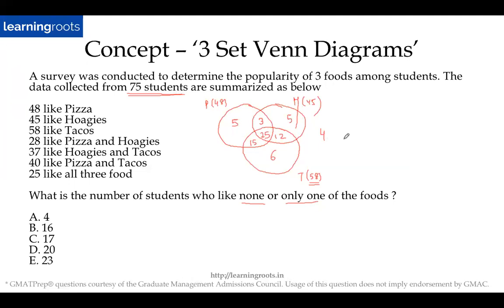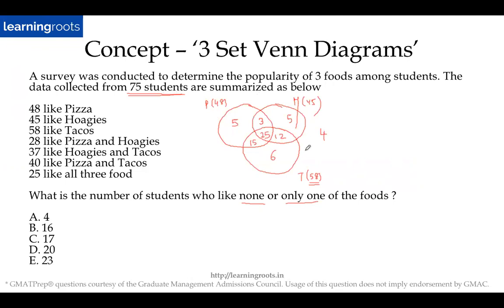Did everyone get this? Okay, anyone who didn't get it? Basically, what I'm doing is adding up all these values, and the addition gives me 71. But then I know that there are 75 students. So the remaining 4 should be the students who don't like any of these foods, right? So 4 will come outside, right?